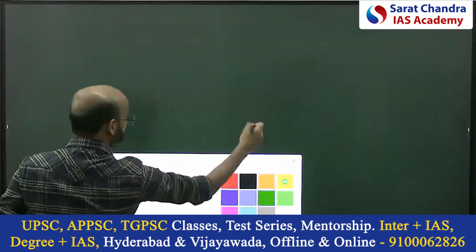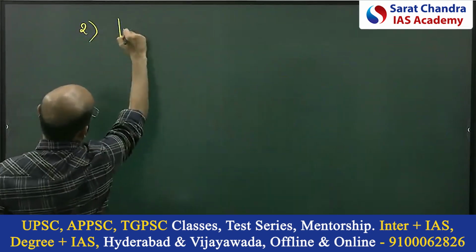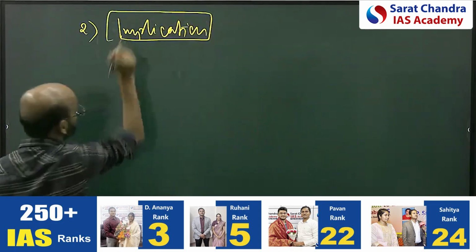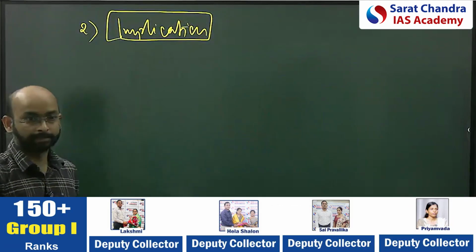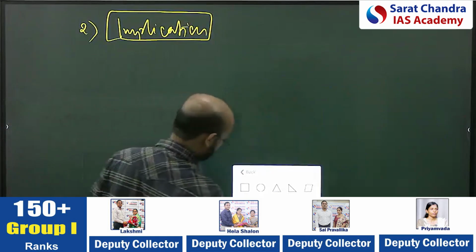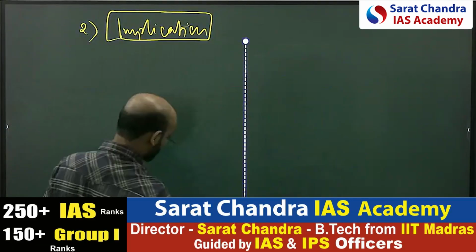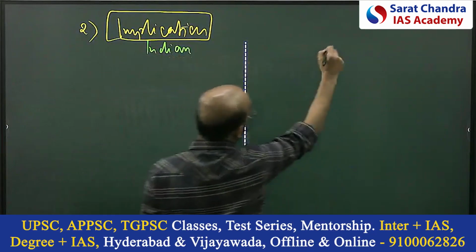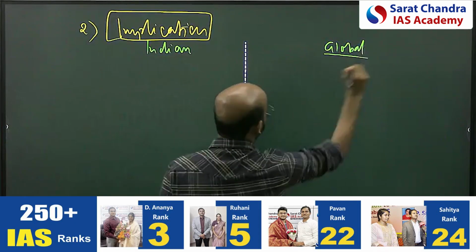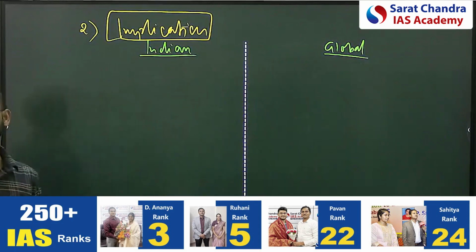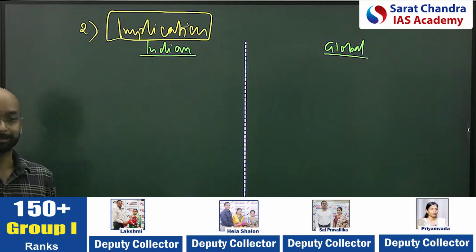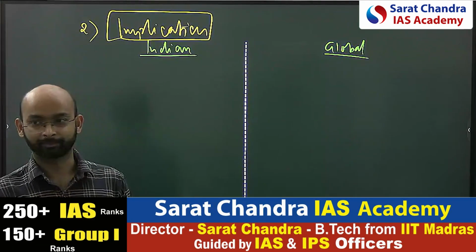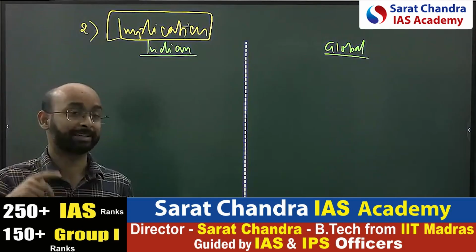Let's take the second one. We'll take first these implications: implications of such distribution. What will be the impact? It will depend on the question type. Either the question can be on India or on the global level. Global means, like, global industry or global minerals. The second question is global; the first question is Indian.